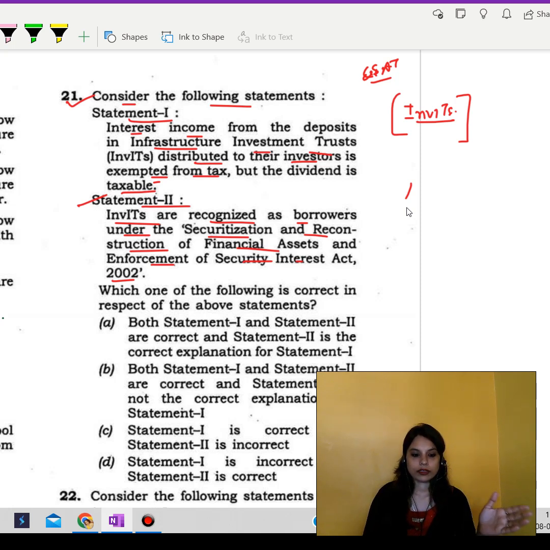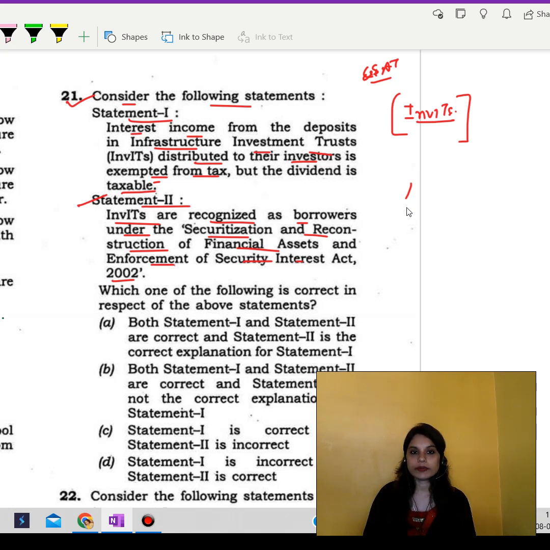Then comes the short term capital gains, that is STCG tax, which is 15% on the income from the sale of INVIT units held for up to 3 years.